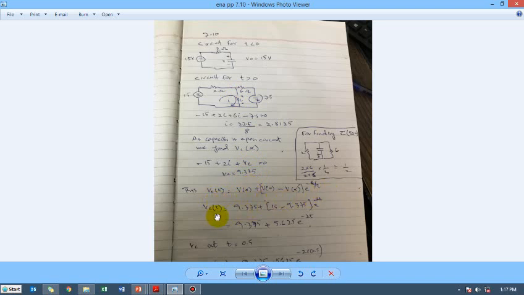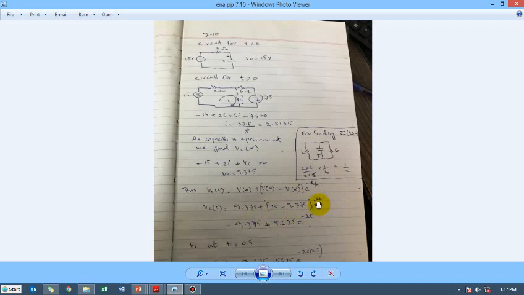This is the original equation where we have to put in the values. V infinite is 9.375, minus 37.75. This was the initial voltage, charged to 15 volts, minus again the V infinite where everything has settled down, 9.375, the same value, and then e raised to the power minus 2t.